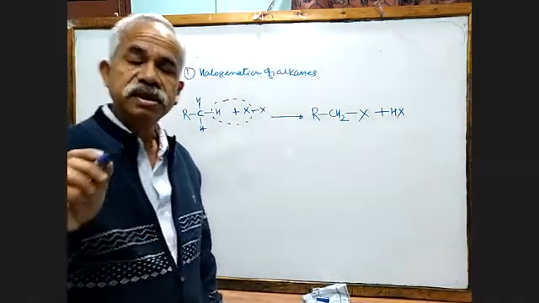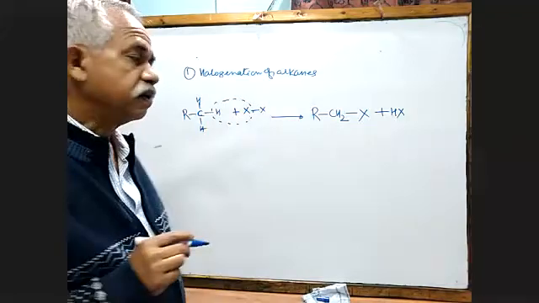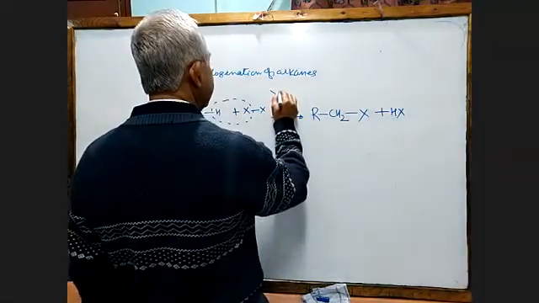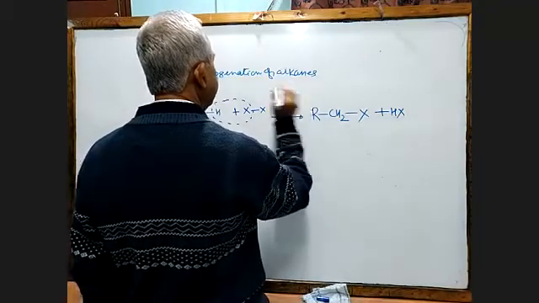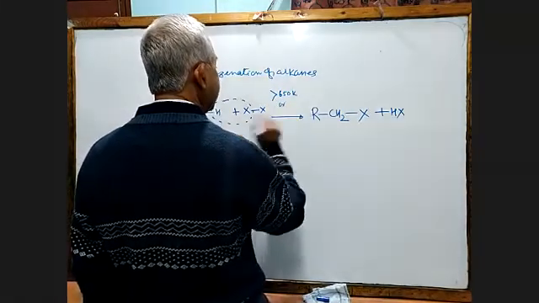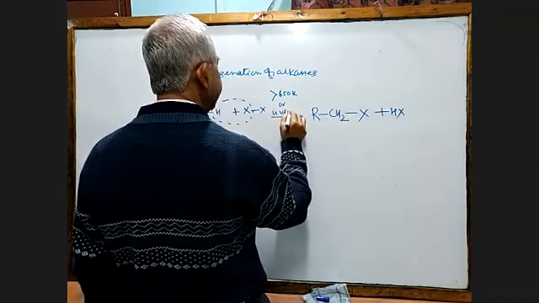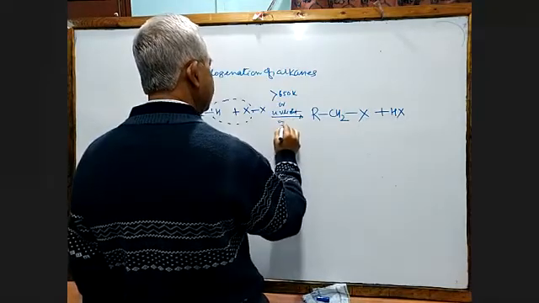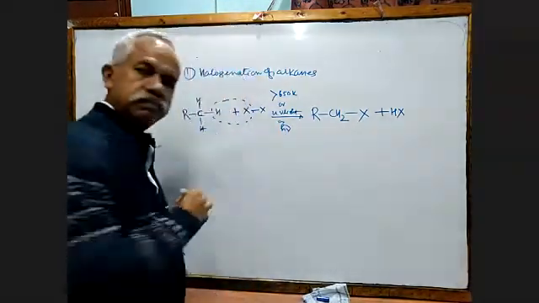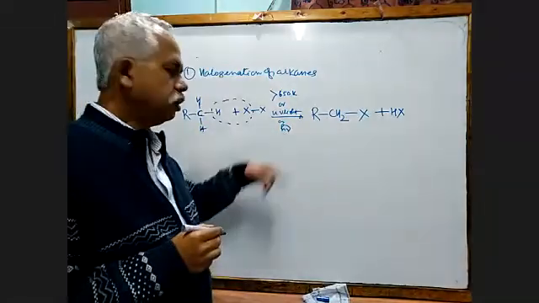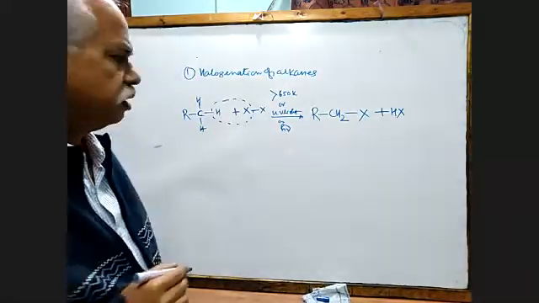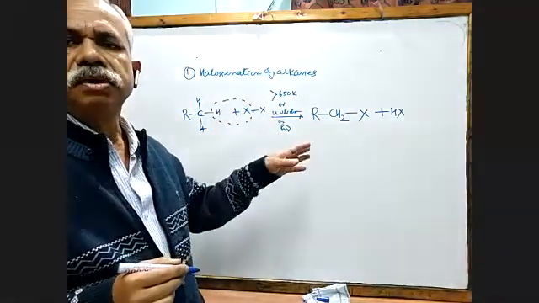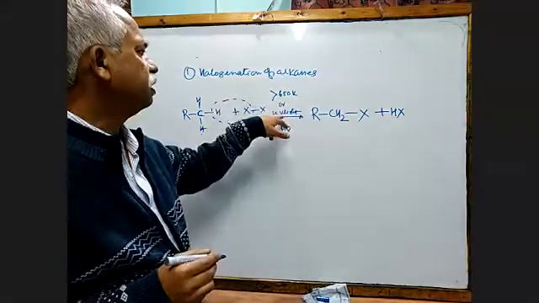In that case, we can carry out this reaction in the presence of ultraviolet light. So we'll write here 650 Kelvin, and/or you can write UV light. And if you are a little more stylish, you can write h nu. You know, nu is the frequency of radiation. In your school they may not use h nu, so you will not write it. You can write 650 Kelvin or this.